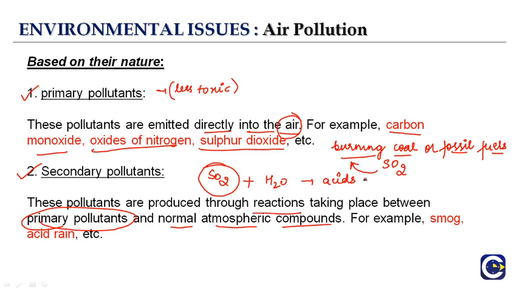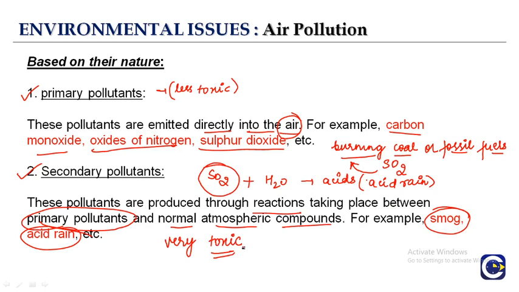That means we are not able to identify the source. So the primary pollutants react with the other compounds, which leads to the formation of the secondary pollutants like smog, acid rain. So the acids present in the acid rain are caused because of the reaction of primary pollutant with other substances in the atmosphere, and they are very toxic.